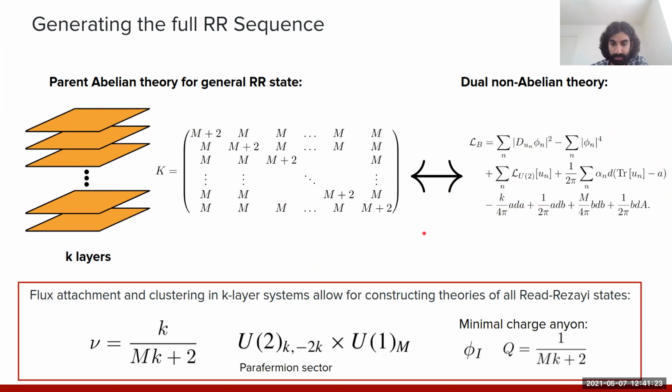And so again, just turning the crank in this construction of the Landau-Ginzburg theory for this clustered state, the topological field theory that one obtains at the end of the day in the clustered phase of this non-abelian theory is precisely that for the Read-Rezayi state at the most generic filling fraction, described by the appropriate Chern-Simons theory describing pair fermion type excitations. And again, the composite vortices now represent the appropriate minimal charge anyons.